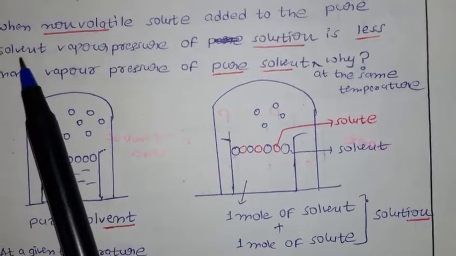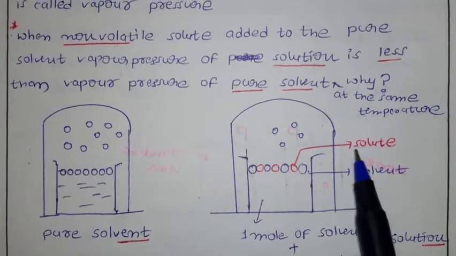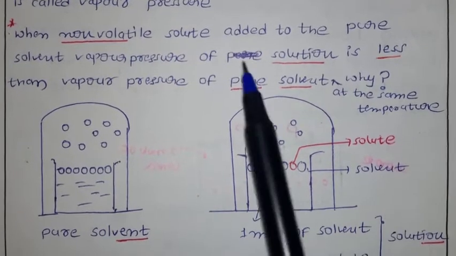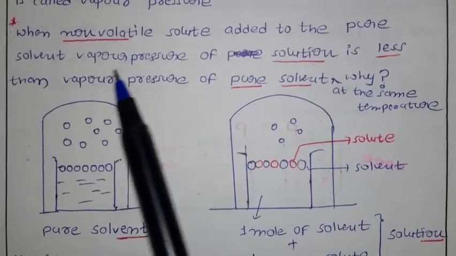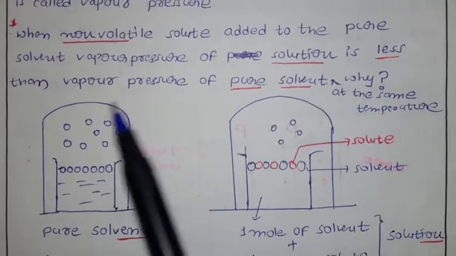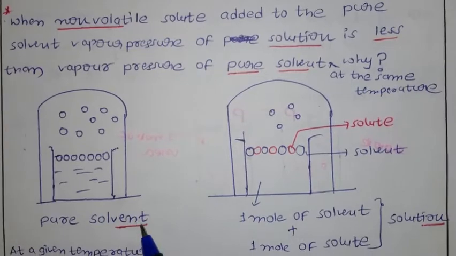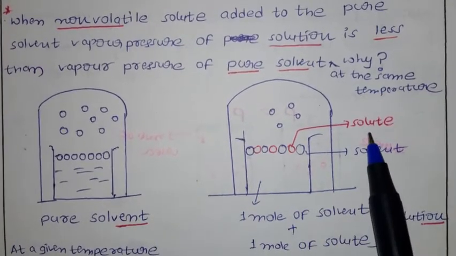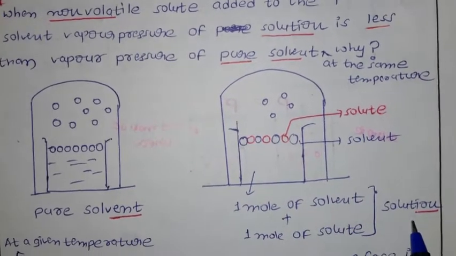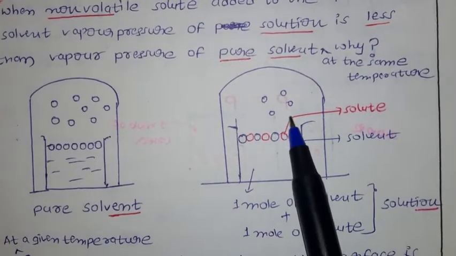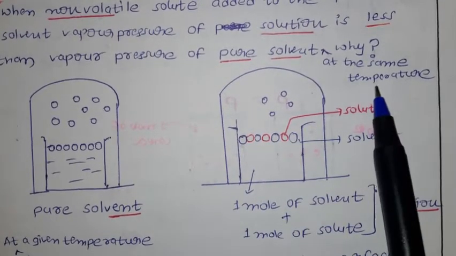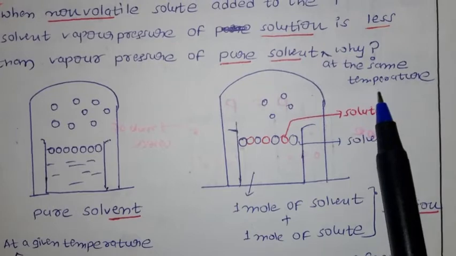So what is the question? When a non-volatile solute is added to the pure solvent, the vapor pressure of the solution is less than the vapor pressure of the pure solvent. This is the pure solvent. When you add the solute to the solvent, it becomes the solution. Now the vapor pressure of this solution is less. Why is it happening like this? That is what they are asking.